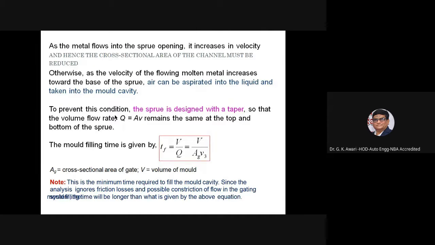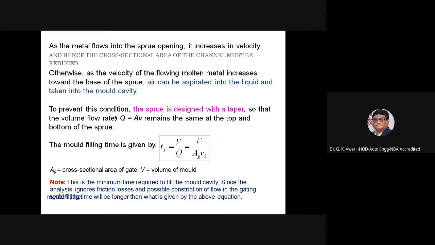All the metal flows into the sprue opening, and it increases in velocity. Otherwise, as the velocity of the flowing molten metal increases toward the base of the sprue, air can be aspirated into the liquid. The mold filling time can be given as V by Q. So V divided by Q is nothing but Ag into V3. To prevent this condition, the sprue is designed with a taper so that the volume flow rate Q equal to AV remains the same at the top and the bottom of the sprue.